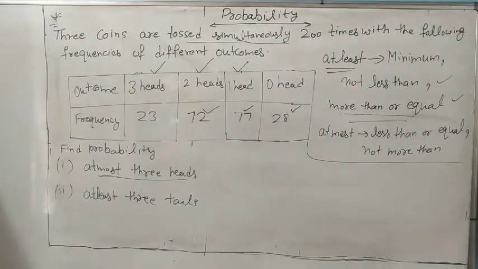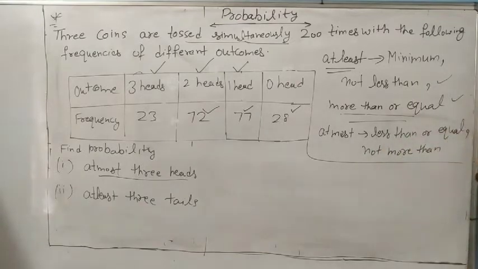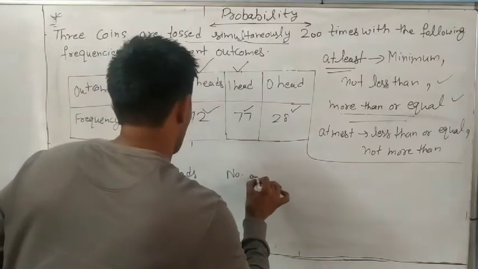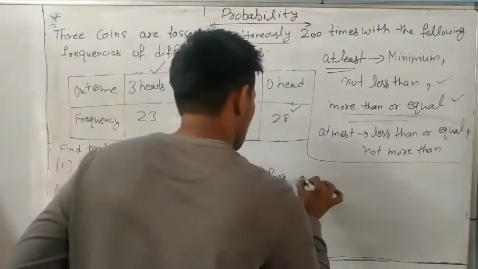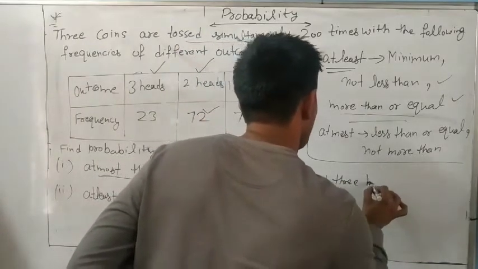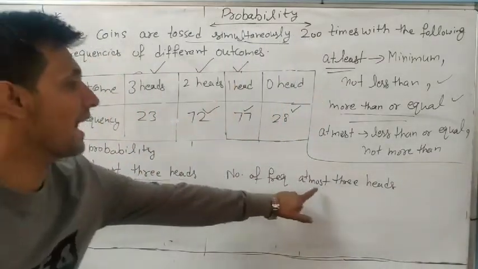At most means less than or equal to. So first write the number of frequency of at most 3 heads.